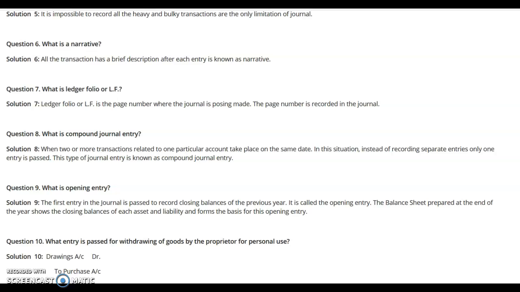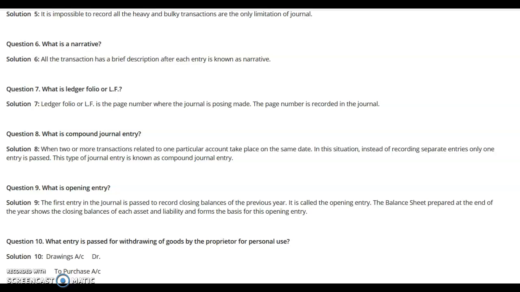After recording the transaction in the books of account, we make the journal entry, and afterwards we give a very brief description about that entry. That is known as the narrative or the narration.